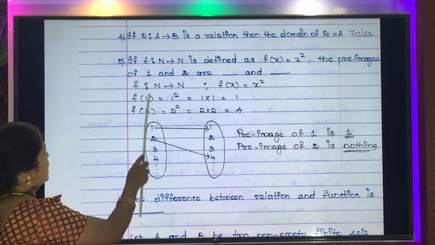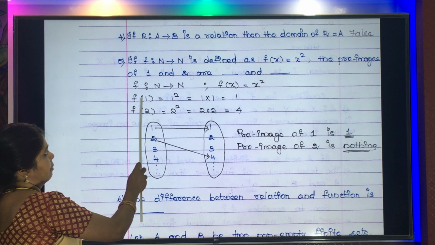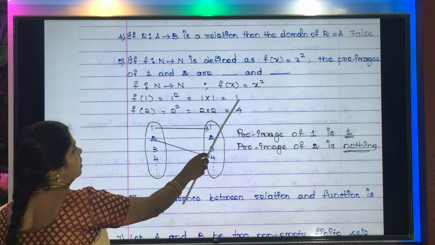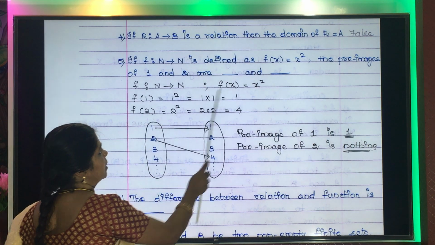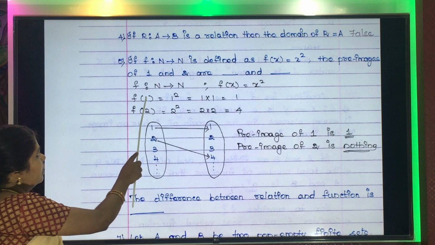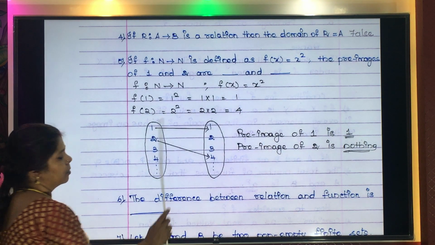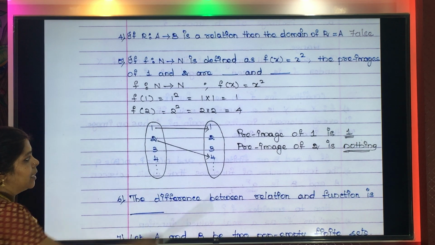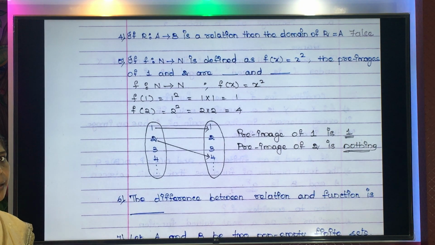Okay. Now let us start from 1. What is 1? f of 1 will be, in the place of x you put 1 square. 1 into 1 which is 1. Next take 2. f of 2 is equal to 2 square. That is 2 into 2 equal to 4. So 1 is mapped to 1 whereas 2 is mapped to 4. Okay. So 1 to 1, 2 to 4. This is what we get using this relation f of x equal to x square.